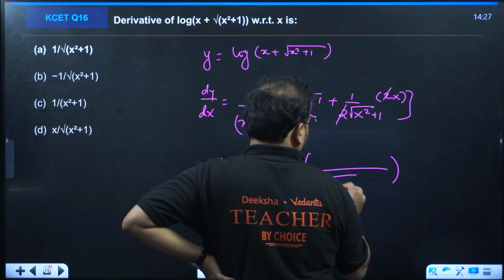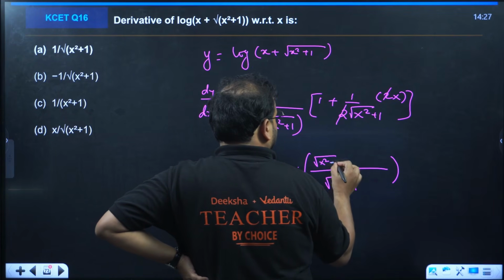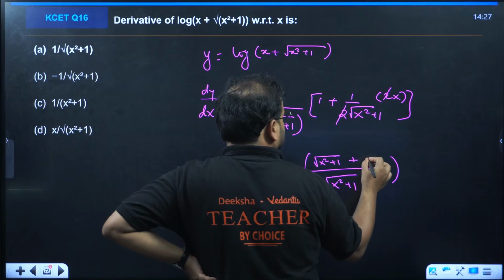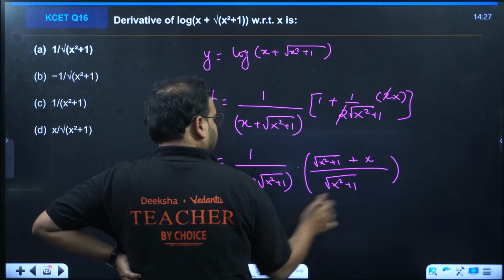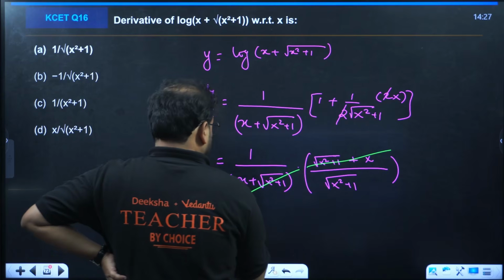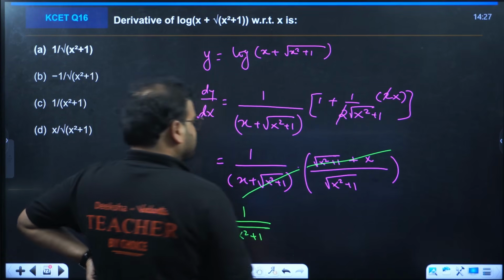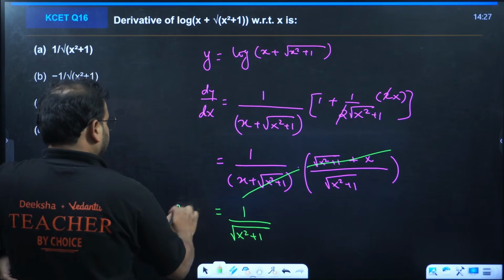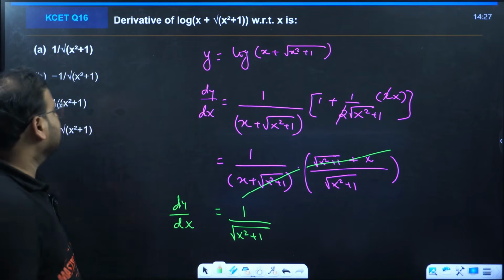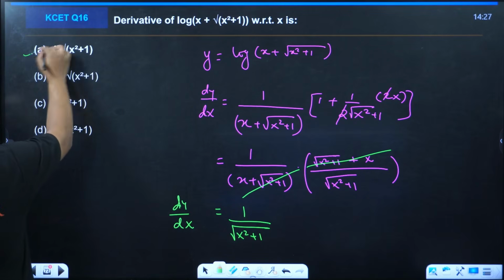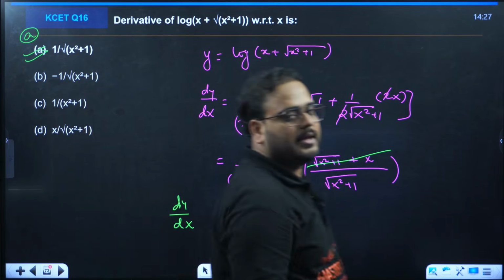You'll have x square plus 1, this becomes the same thing, plus x. This is cancelled. You have 1 upon x square plus 1. That's option A.